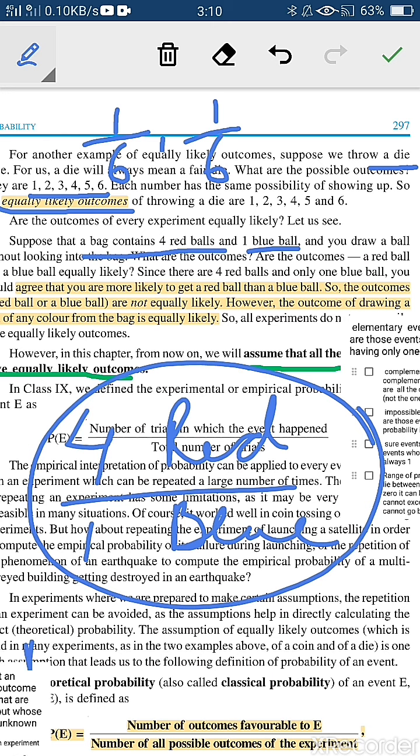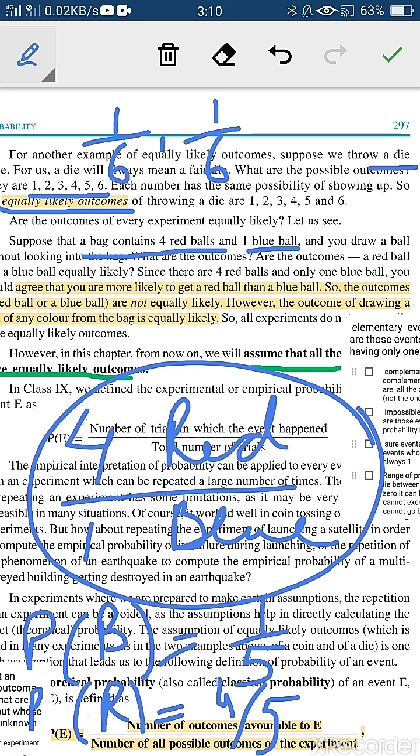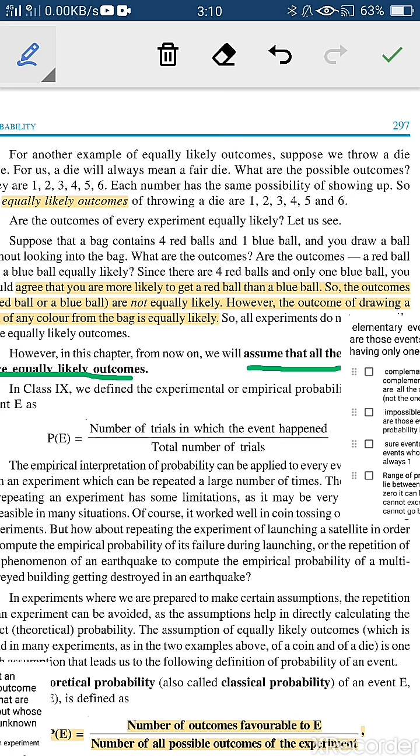So total balls, how many balls do you have? 5. So if you have to find the probability of getting a blue ball, that is equal to 1 out of 5. The favorable outcome is 1, that is the blue ball, and total balls are 5. And the probability of getting a red ball is equal to 4 by 5. So there are no equal chances of getting either red or blue. It means these events are not equally likely events. I hope this definition is clear to each and every one of you.